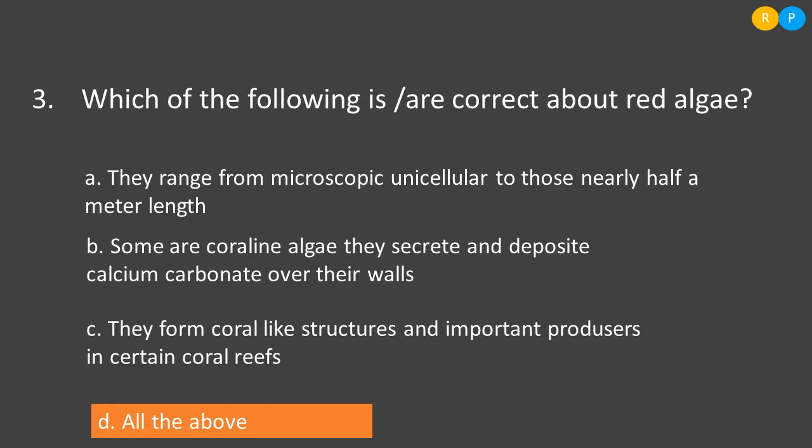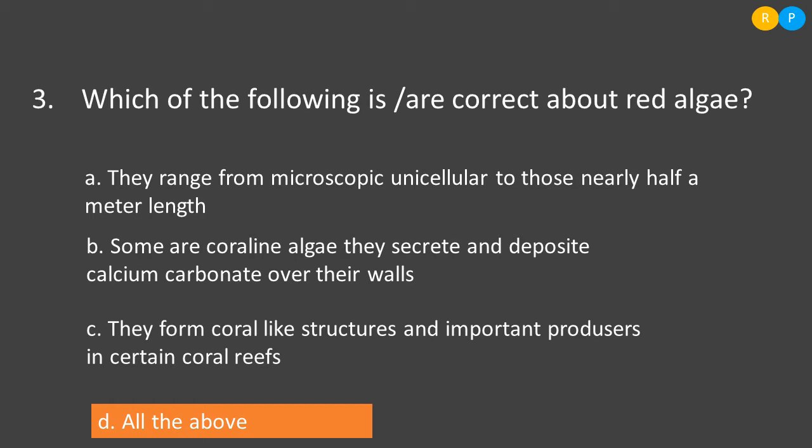In each of these classes, the members have certain characteristic features. They are unique in their habitat, they are unique in their reserve food material, like this, they are unique in their characteristic features. So among the options, we have to select which one is correct regarding red algae.